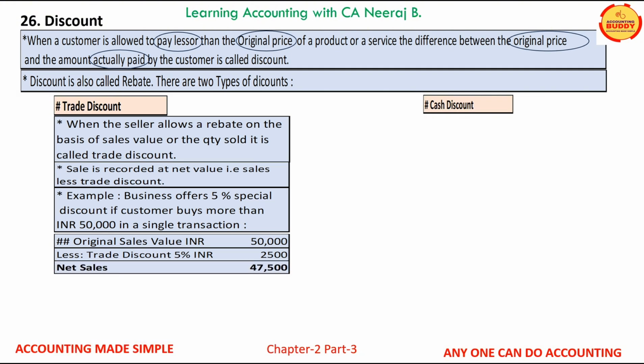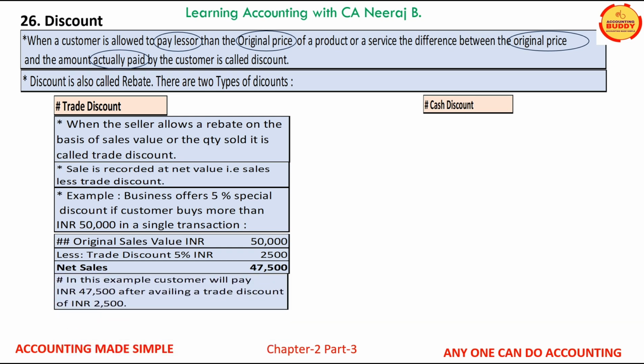Therefore, the net sale in this case will be INR 47,500. In this example, the customer will pay INR 47,500. This is a case of trade discount. The business will book the sales as 47,500 for this transaction.